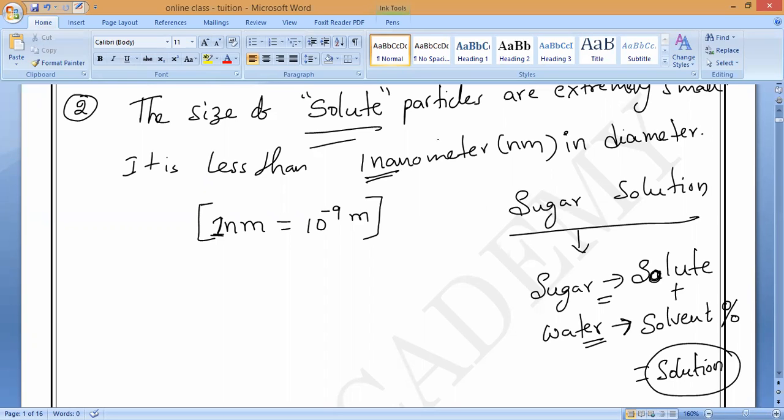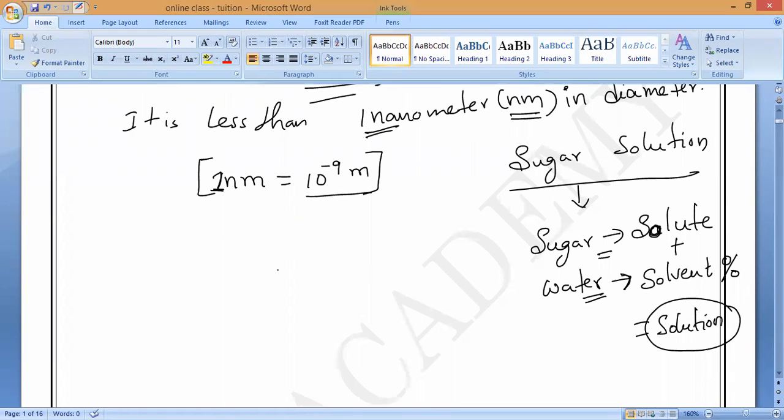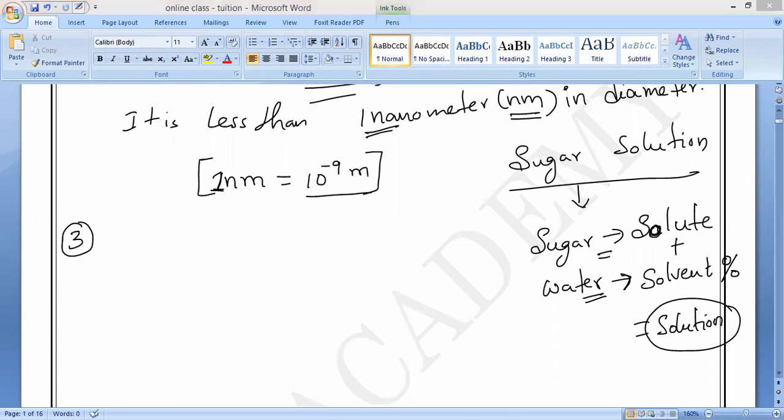What is the size of solute particles in solution? Less than 1 nanometer, or 10 power minus 9 meters. Understand? Very important question for MCQs. 10 power minus 9 meters. That is the second property. Now, let us go for the third property. Any doubt in this, Tamil Selvan? Second property, Monish? No, sir.